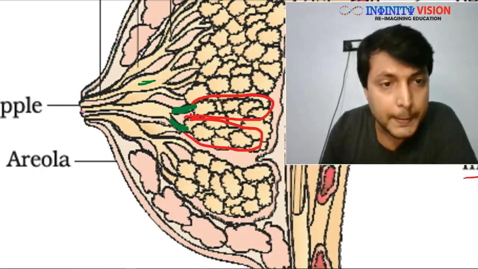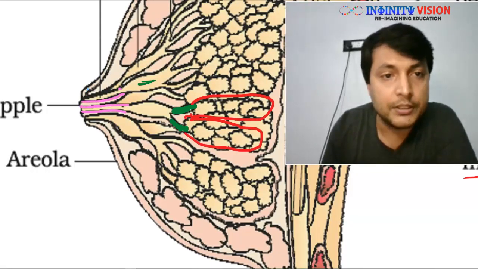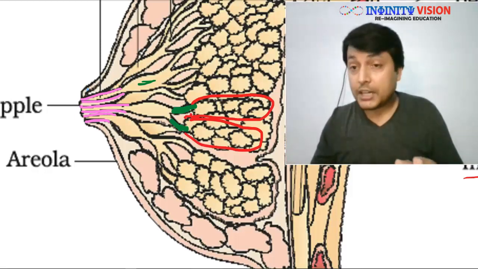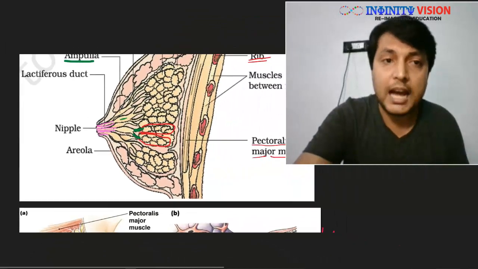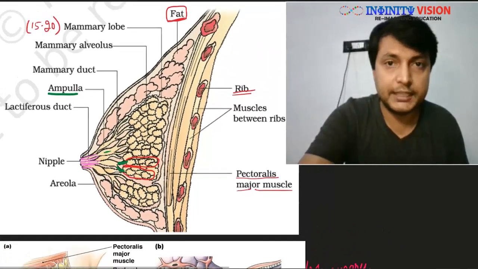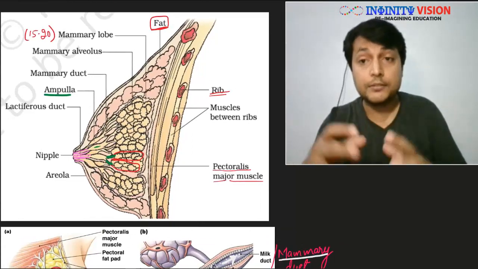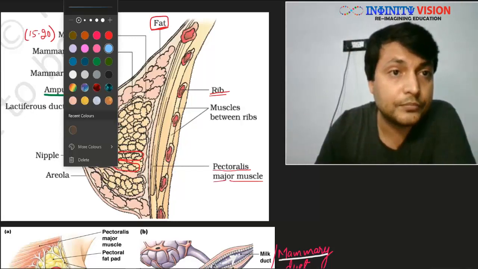Let me rotate it. This is one lactiferous duct. Similarly, can you see here? This is another lactiferous duct. This is the third lactiferous duct. So different lactiferous ducts coming from the ampulla will finally open outside the body through a structure called the tit or nipple. So if you look from outside at a breast, what you will find is this.